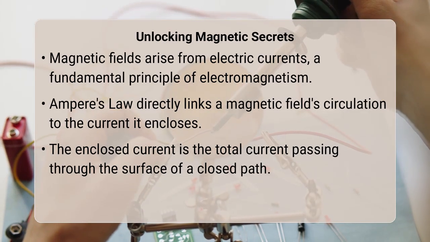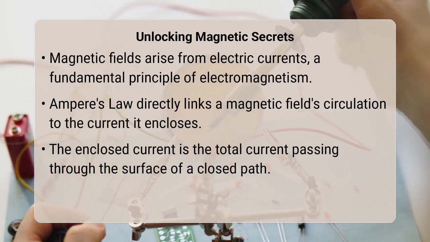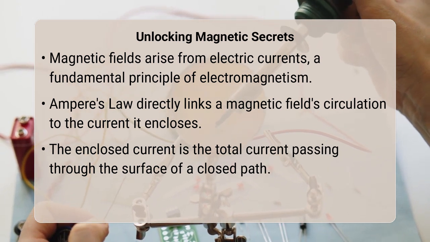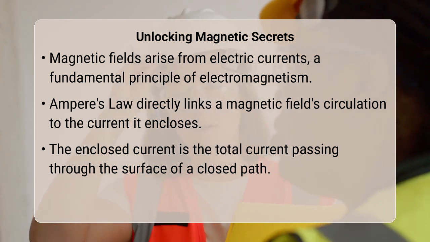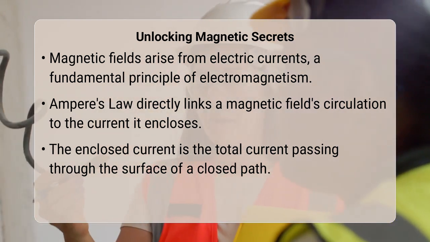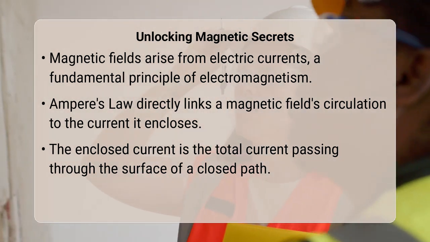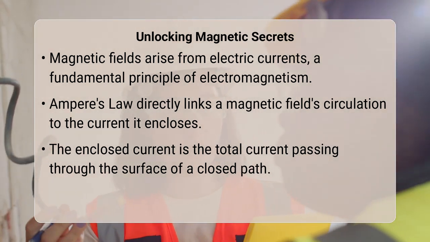Ever wonder how electricity creates magnetic fields, or how we measure the hidden currents deep inside wires and coils? It feels like magic, but there is a powerful tool to unravel these mysteries. At its heart, determining the enclosed current using Ampere's law involves understanding a fundamental relationship between a magnetic field and the current that produces it.